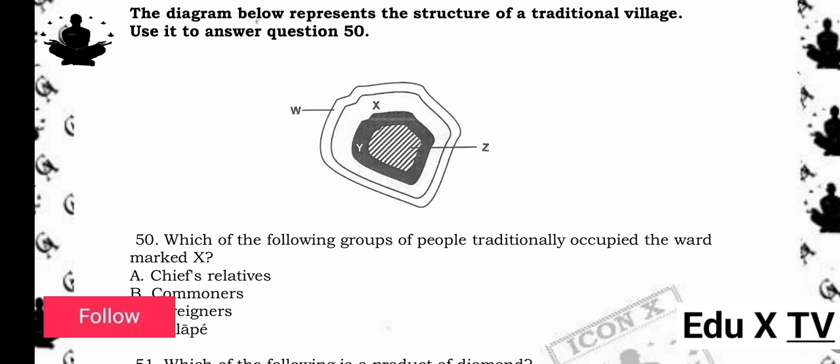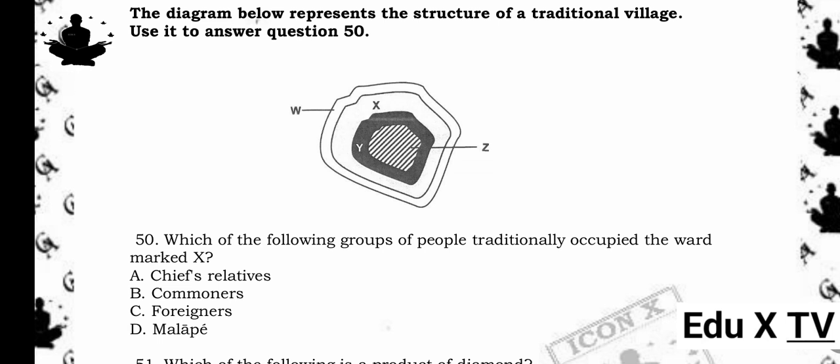The diagram below represents the structure of a traditional village. Use it to answer question 50. Z, Y, X, W. 50. Which of the following groups of people traditionally occupied the ward marked X? A. Chiefs' relatives. B. Commoners. C. Foreigners. D. Malapi. The answer is A.